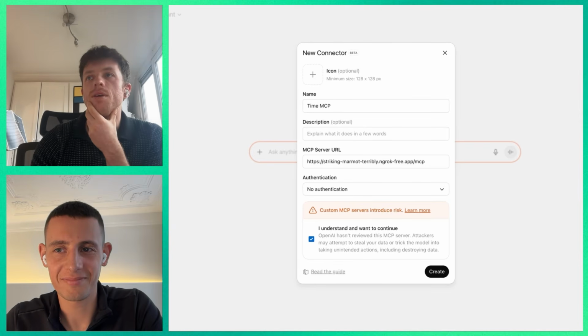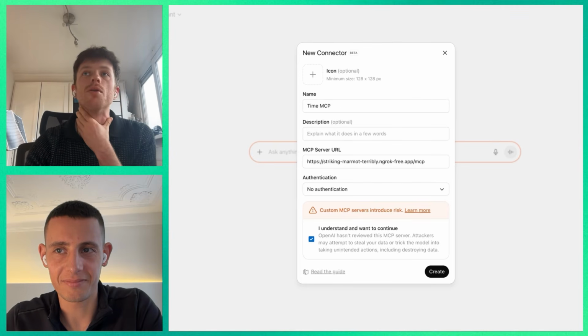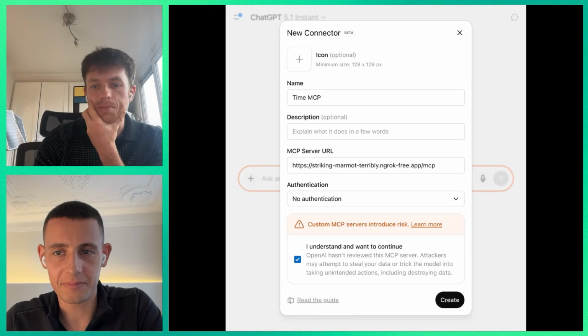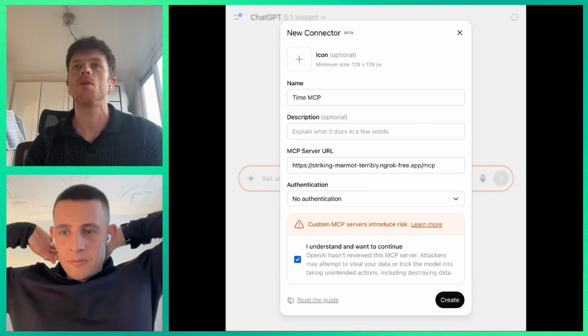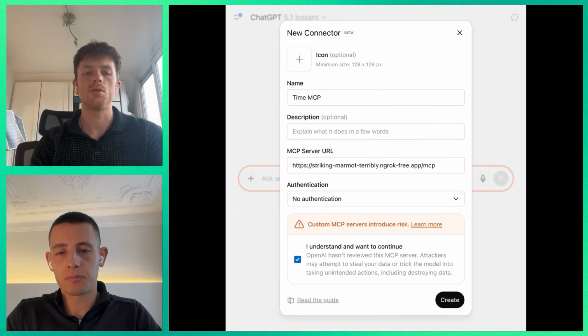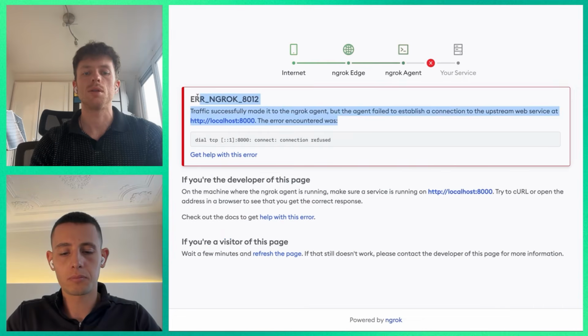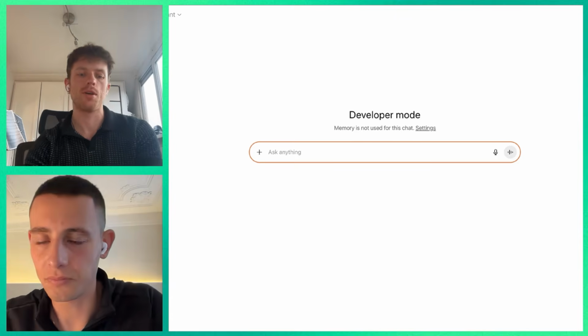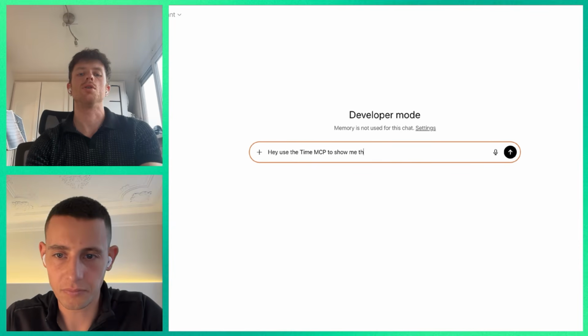Okay. Let me take another minute and figure out this error. If it fails again, then I'm burnt out, we'll do it tomorrow. Maybe it's something small. It could be as simple as the free ngrok URL needing the user to click on accept. This is the issue, the error with filters. Let's go ahead and try to prompt: use MCP to tell me the time.